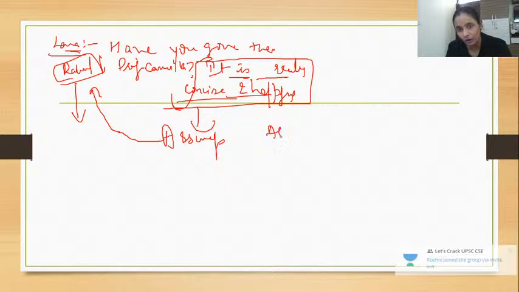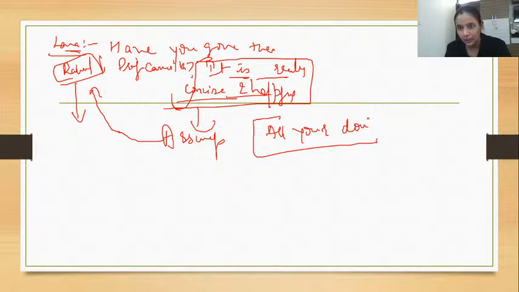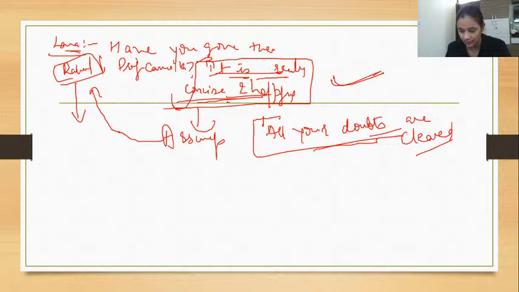Before saying that all your doubts are cleared. All your doubts are cleared. That means what? If I say this line, all your doubts are cleared, it must be based on some assumption. What is that assumption? The assumption is that Lara said it is really concise and helpful, so I thought she has done it. She has gone through that. This is my assumption. Might be she is just telling this on the basis of someone else's facts, someone else shared it with her, that it is really concise and helpful. That might also be right, that someone like Ajay told Rahul. Does my point make sense? Am I making some sense or not?